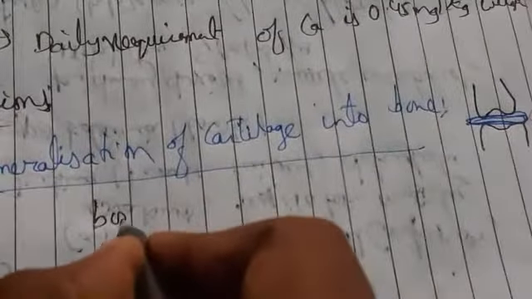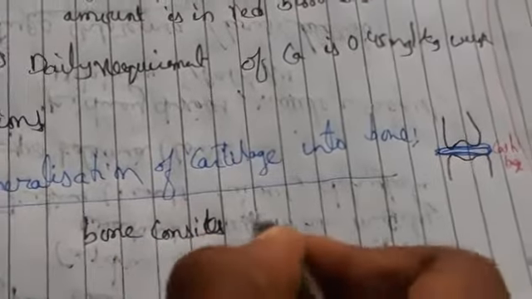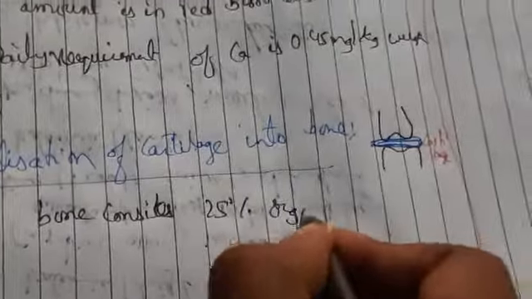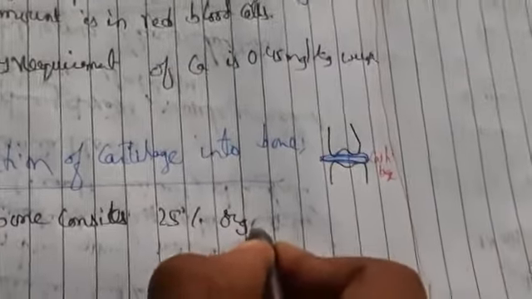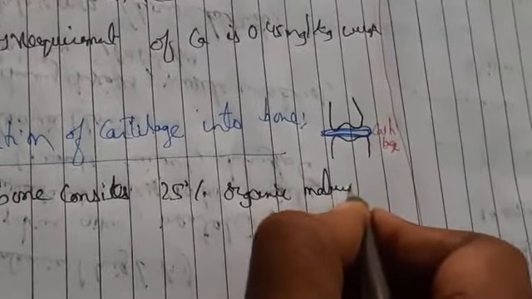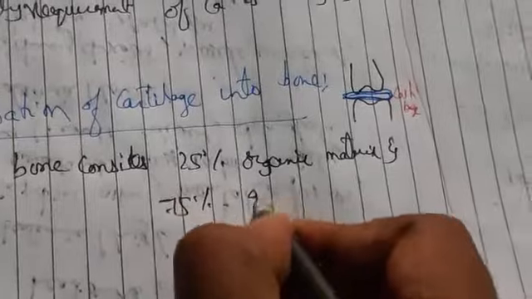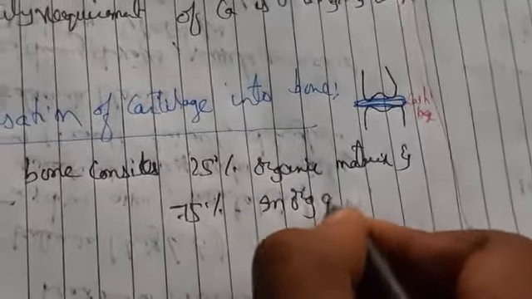Generally bone consists, on average, of 25% organic matrix and 75% inorganic matrix.